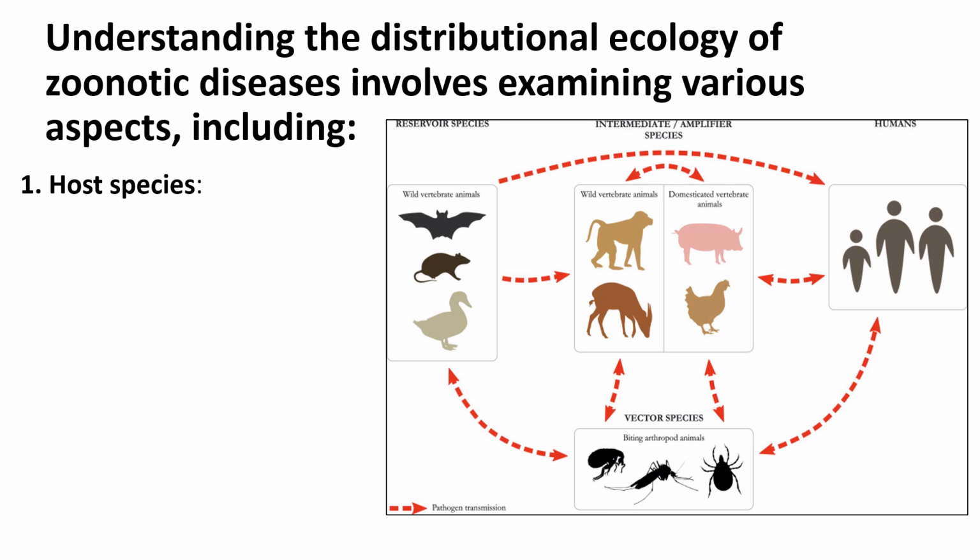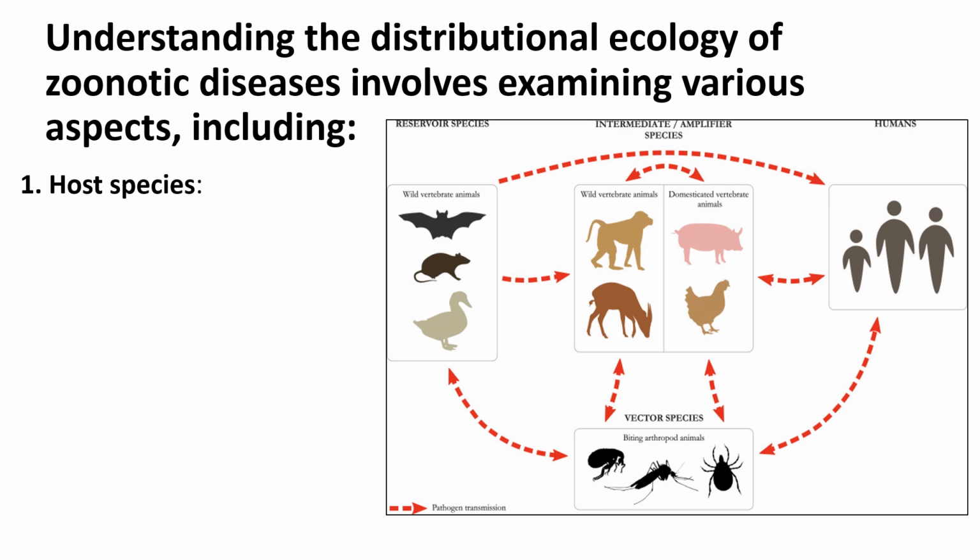The first point is host species, where zoonotic diseases can involve a wide range of host species, including mammals, birds, reptiles, and insects. And studying the distribution and abundance of different host species helps identify potential sources and reservoirs of zoonotic pathogens.